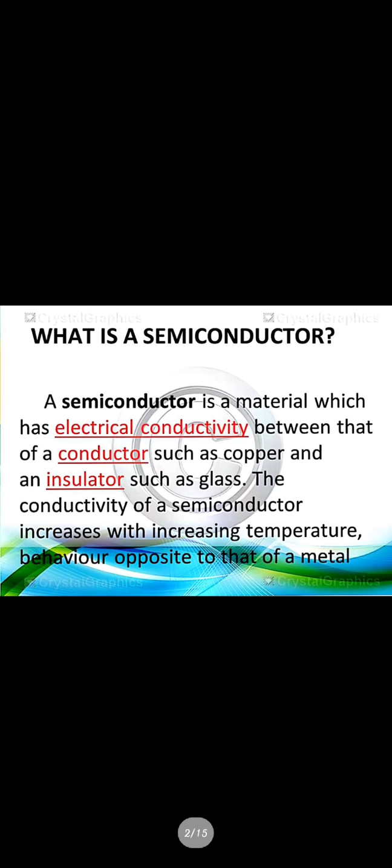In the last class, we saw what semiconductors were. Semiconductors are devices which behave as both conductor and insulator, so that is at 0 Kelvin. But by increasing the temperature, we can increase the conductivity of the semiconductors. The conductivity of conductors is very high, and in insulators it is very low, meaning they are not conductors at all.